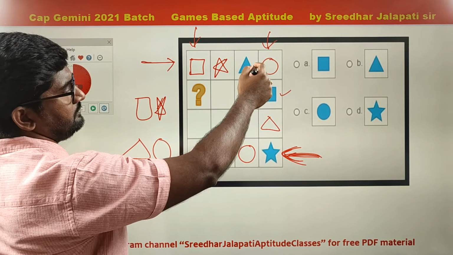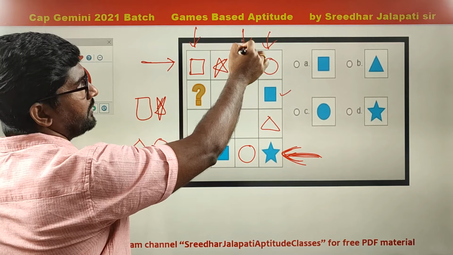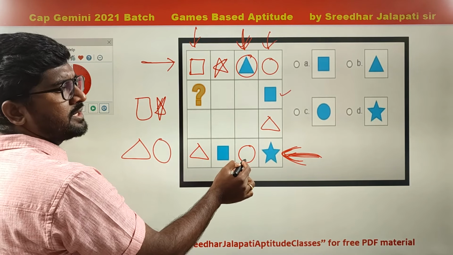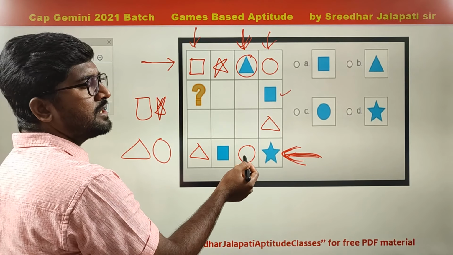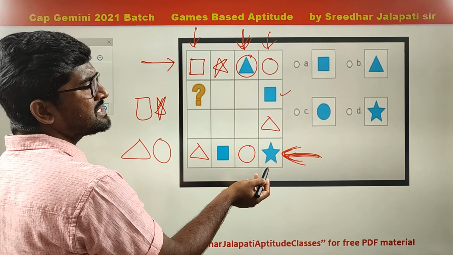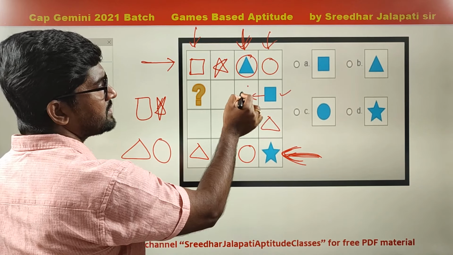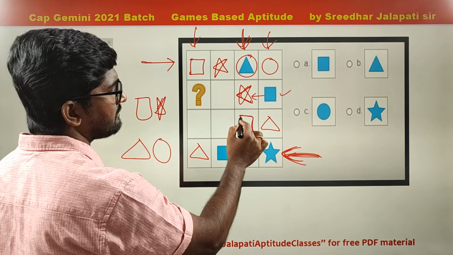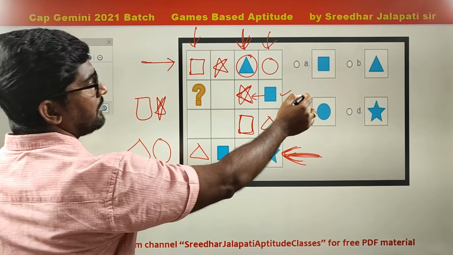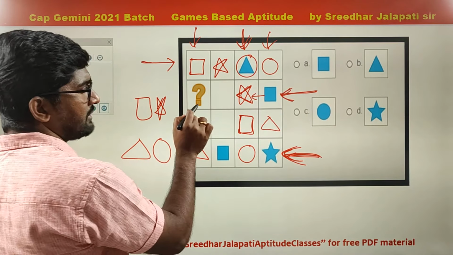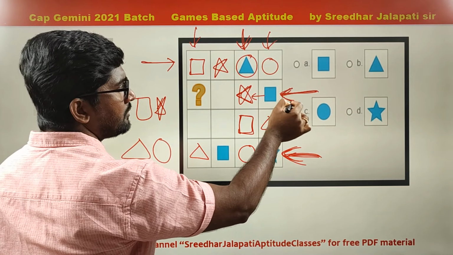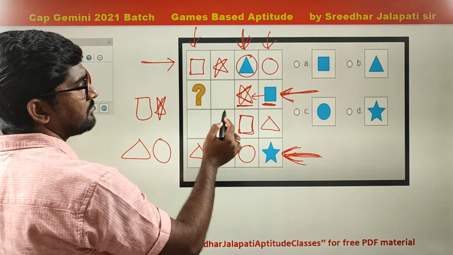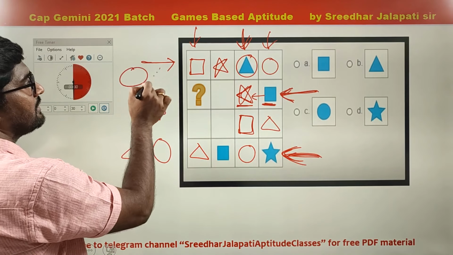Now, in this column, triangle and circle are already there. What are the two more symbols we should get? Star and square. As square is already here, this cannot be square, so this is star and this is square. Right? Now coming to the required row where the question mark is. In this row, square and star are already there. What are the other two we should get? Circle as well as triangle.